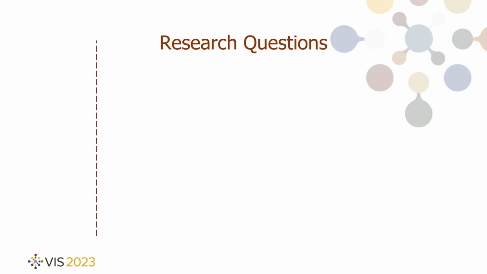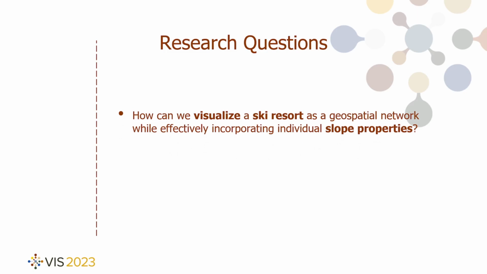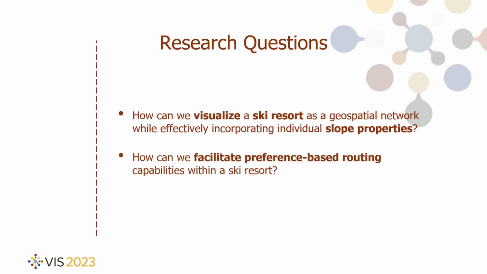This led us to investigate the following research questions in our paper. How can we visualize a ski resort as a geospatial network while effectively incorporating individual slope properties? And how can we facilitate preference-based routing capabilities within a ski resort?